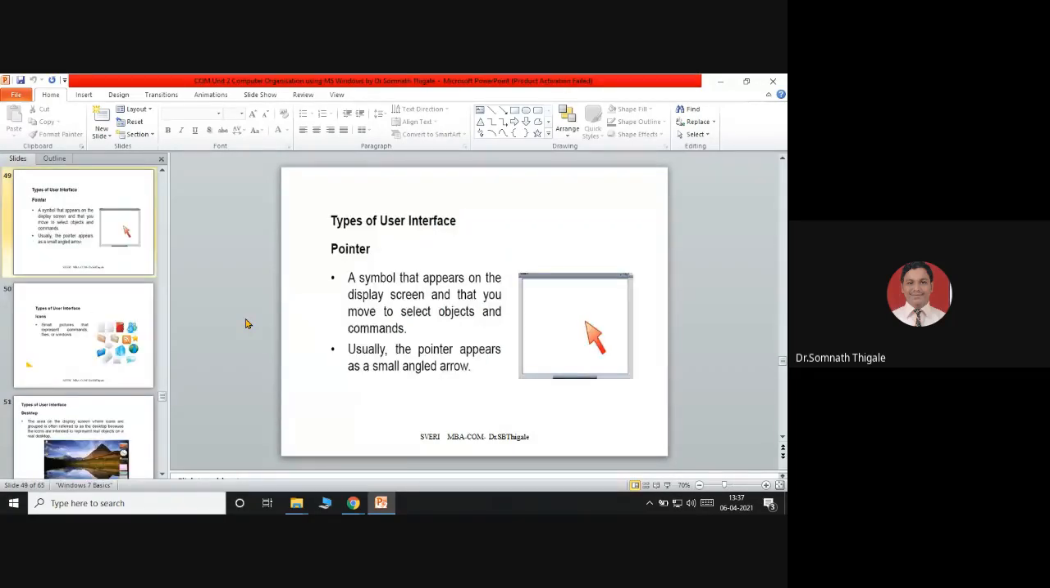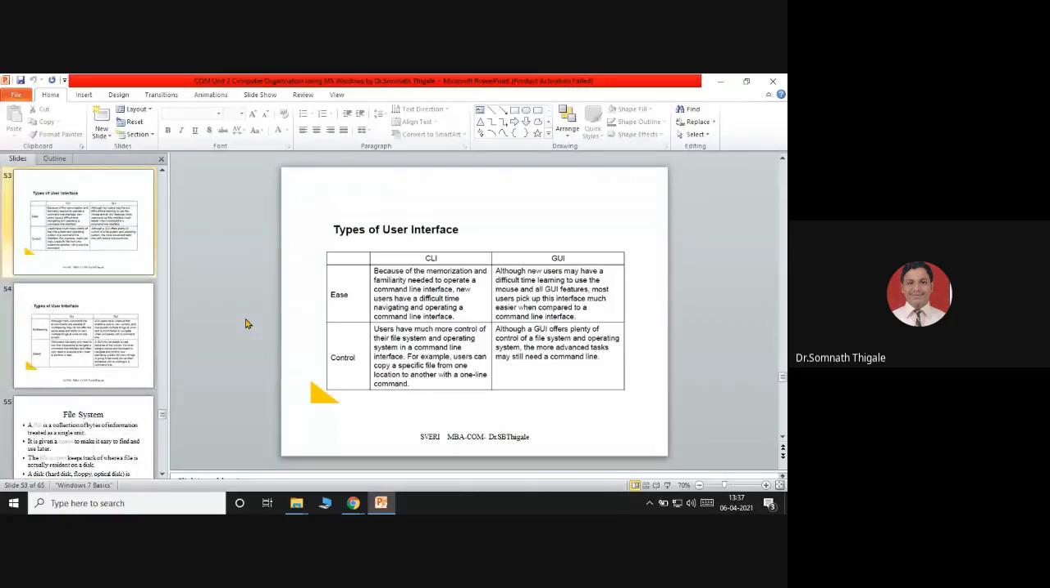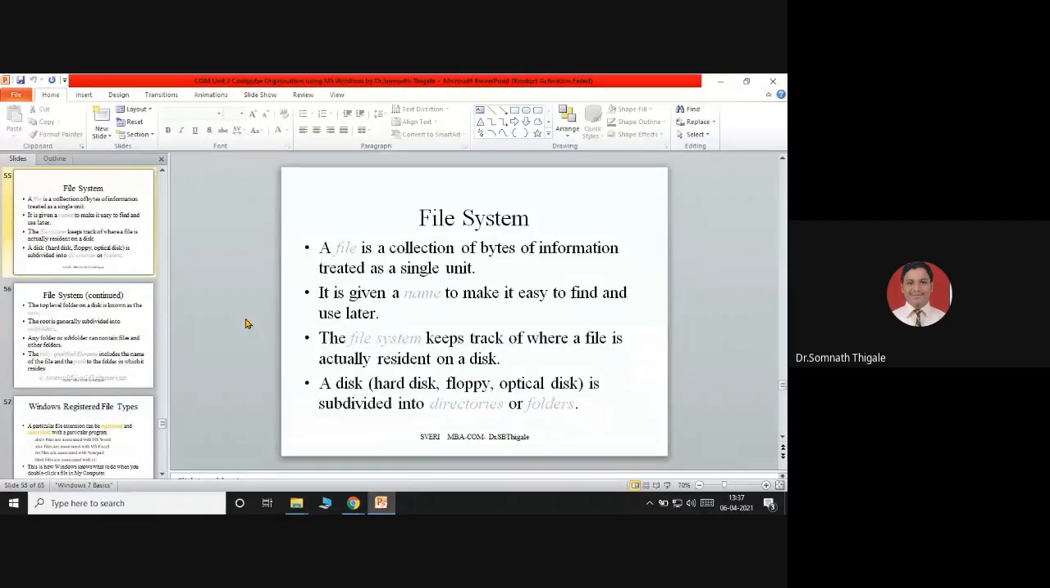Moving to the next point. This is the difference we have discussed: command line prompt and graphical user interface. Now we'll focus on the next part called the file system. So what is a file? Can anyone help me?